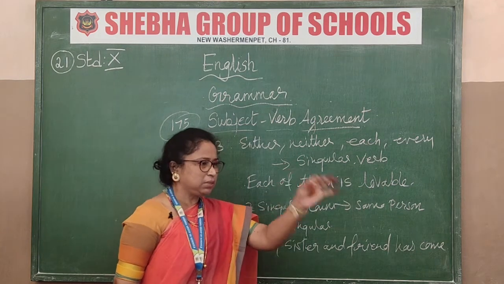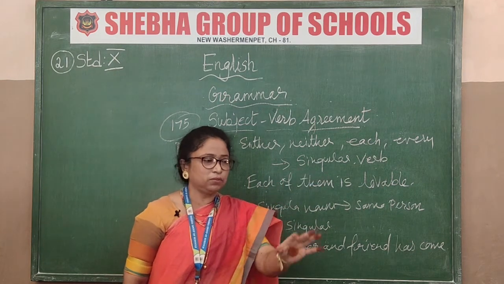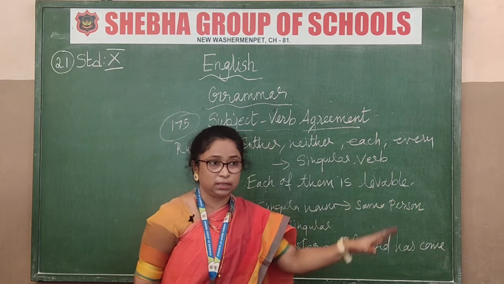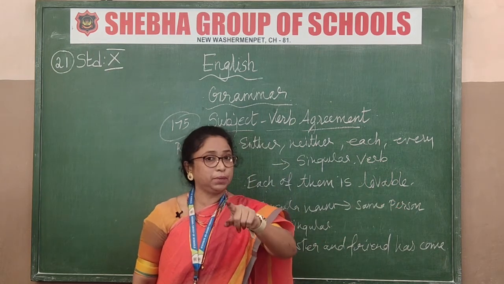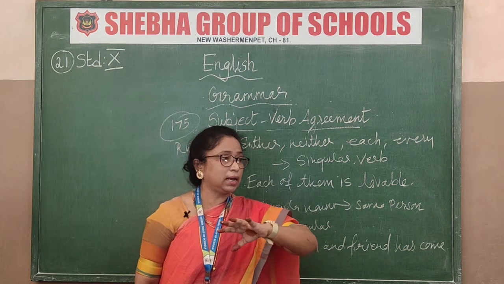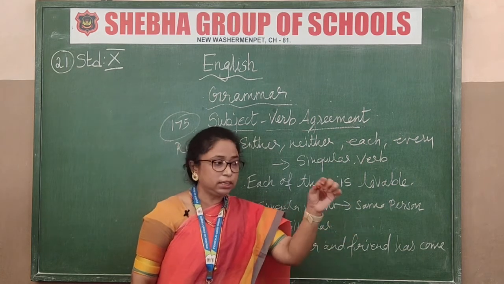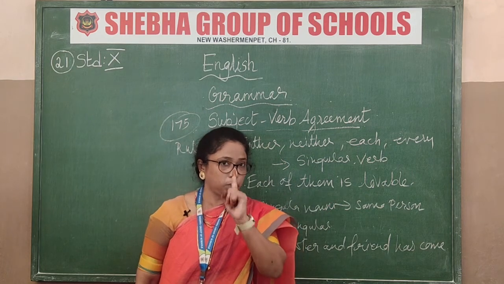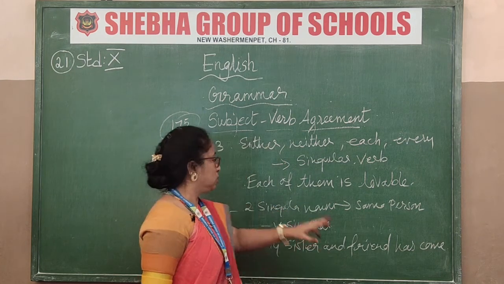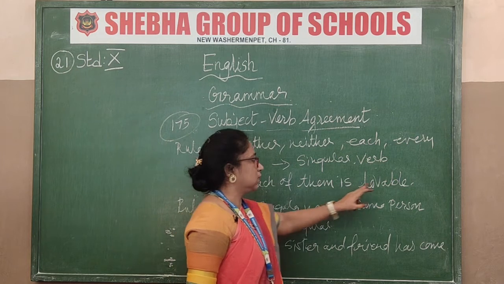Each of them is a single person. Each of them, we are not referring collectively. Collectively is different. Even collectively it would take only is, but we are not saying it as a plural. Each one of the students, each one. So each means what? One, isn't it? Each means one. So each of them is lovable.